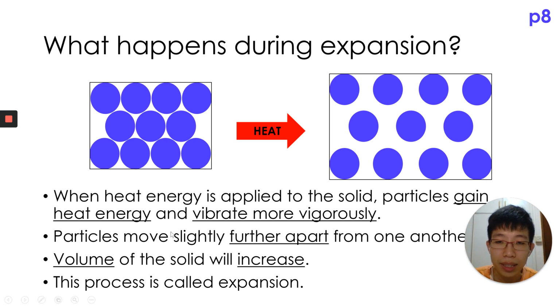So in this case, the particles will be able to move slightly further apart from one another, as shown in this picture over here. Now they are further apart from one another, and this also increases the volume of the solid. So when they move further apart, we get a larger triangle, a larger rectangle, which means we have a larger space being occupied. So this process is called expansion.